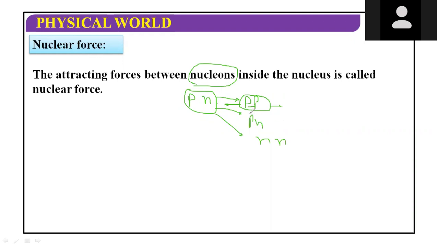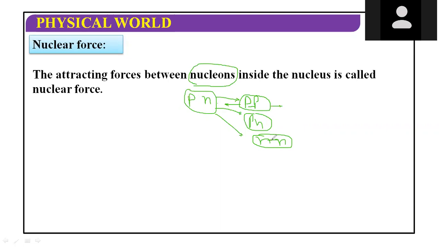Another is the proton neutron pair, where a neutron is also attracting a proton and the proton is also attracting the neutron. So how can a neutral particle attract, or be attracted by a charged particle? Similarly, in the neutron case, both particles are neutral, but still they are attracting each other. So the Coulomb law fails over here.